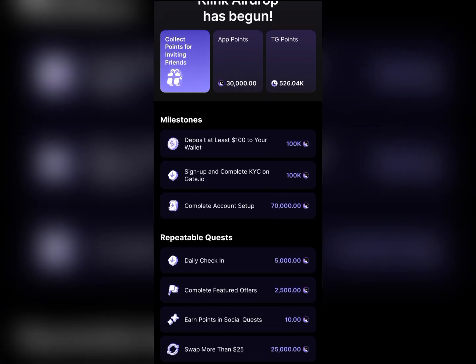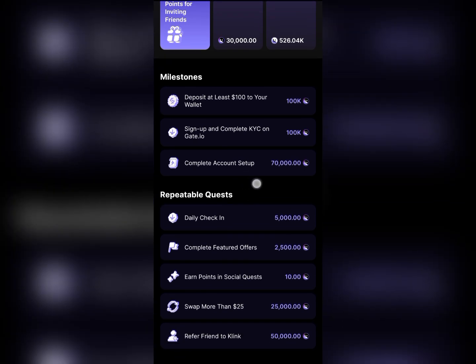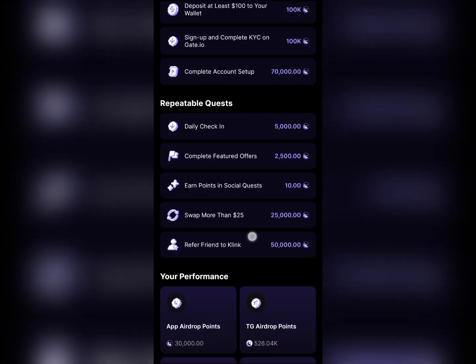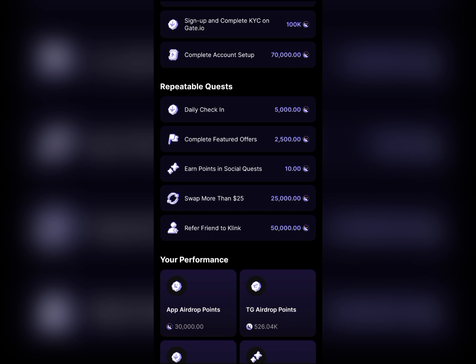Sign up and complete KYC on Gate to get 100,000 points. Then complete account setup to get 10,000 points. So do all these tasks. Daily check-in gives you 5,000.